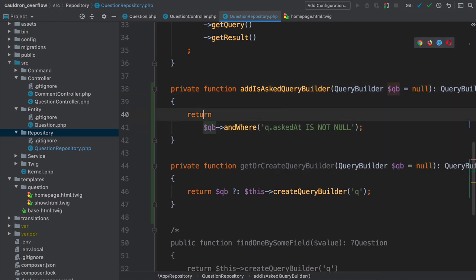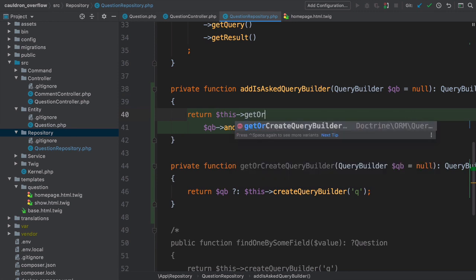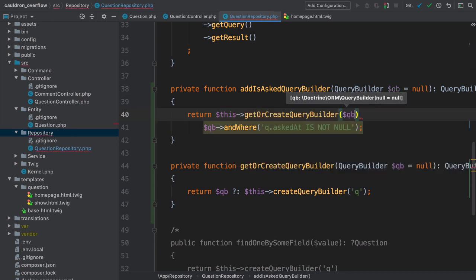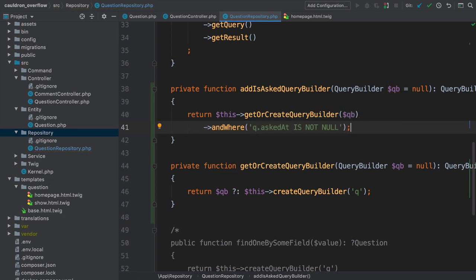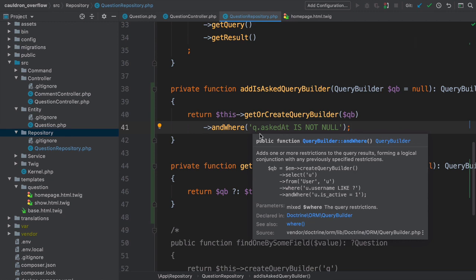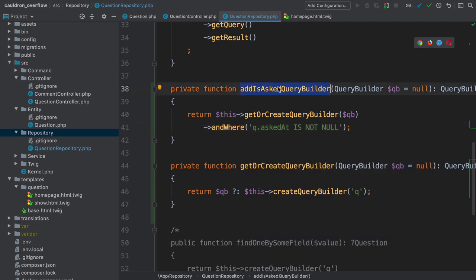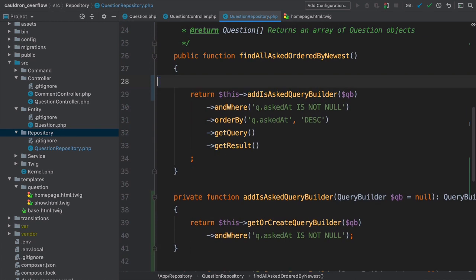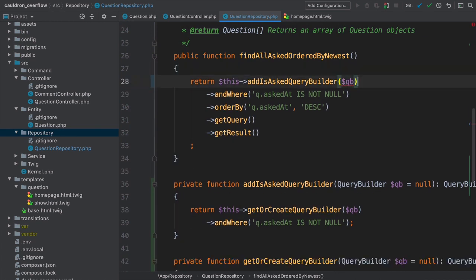Make this work by saying return this arrow getOrCreateQueryBuilder passing QB. Then arrow and where q.asked_at is not null. So if somebody passes us an existing query builder, we use it. But if not, we'll create an empty query builder automatically. That's customer service. All of this basically just makes the helper method easier to use above. Now we can just return this arrow addIsAskedQueryBuilder with no QB argument.